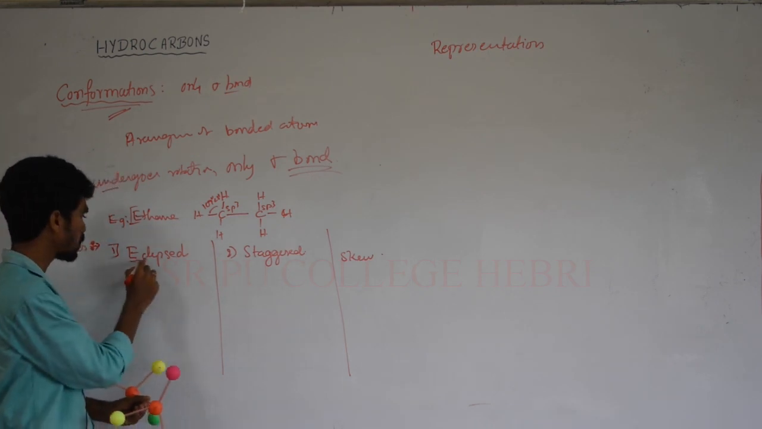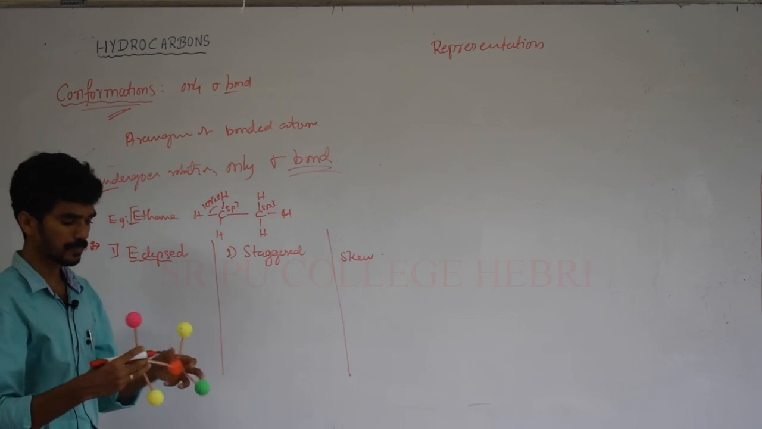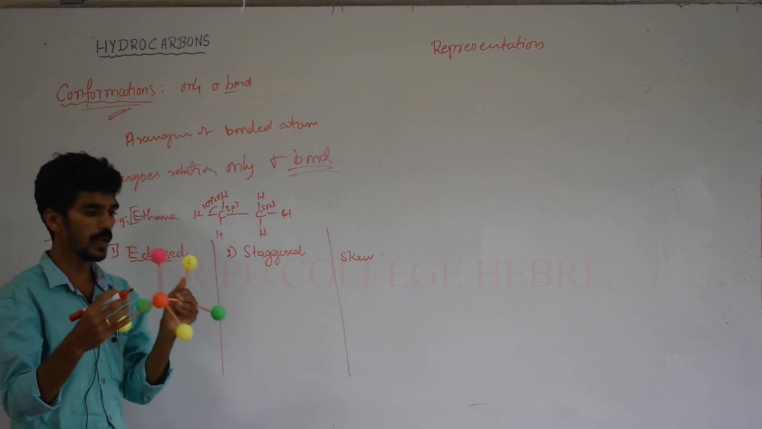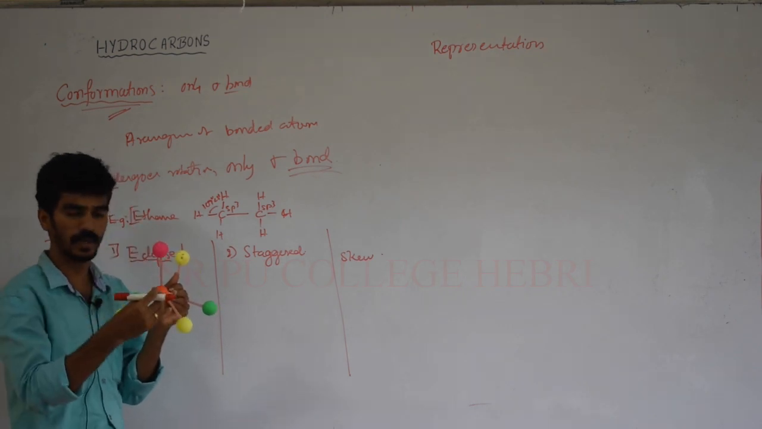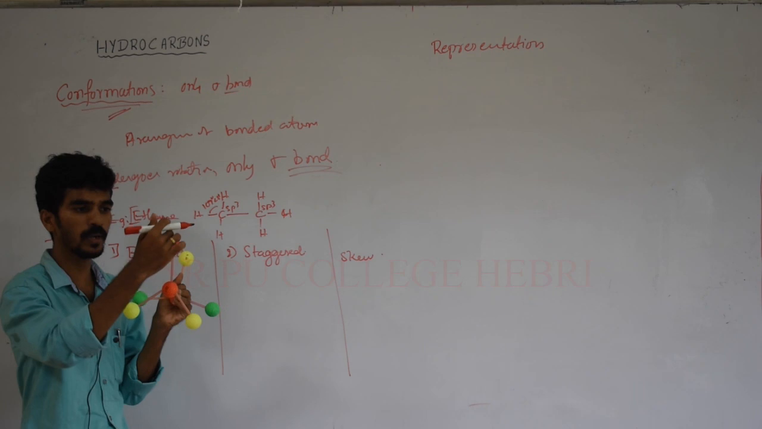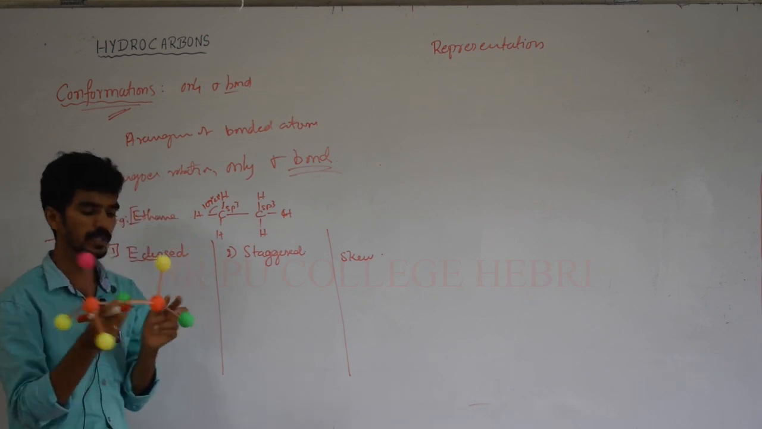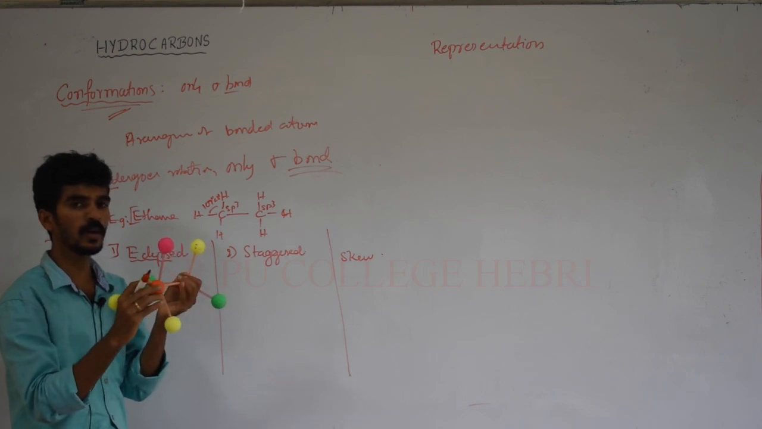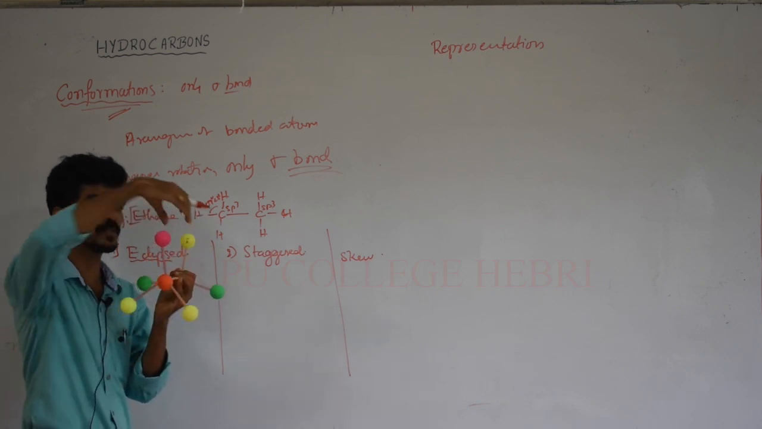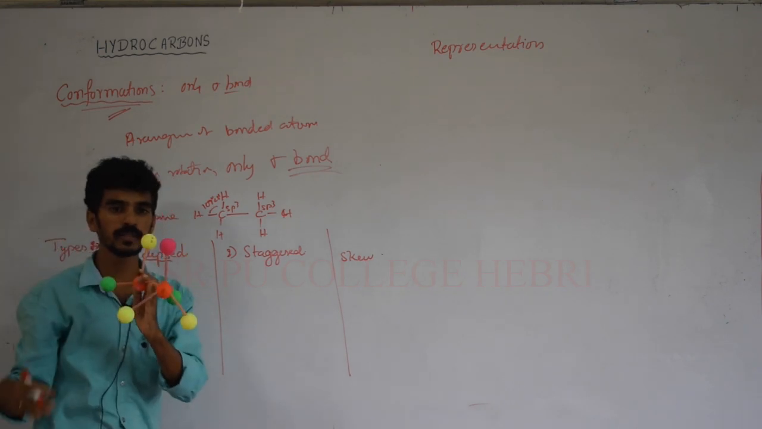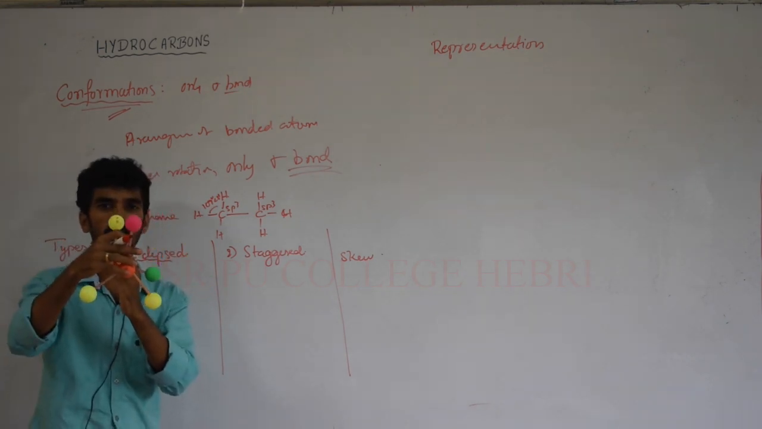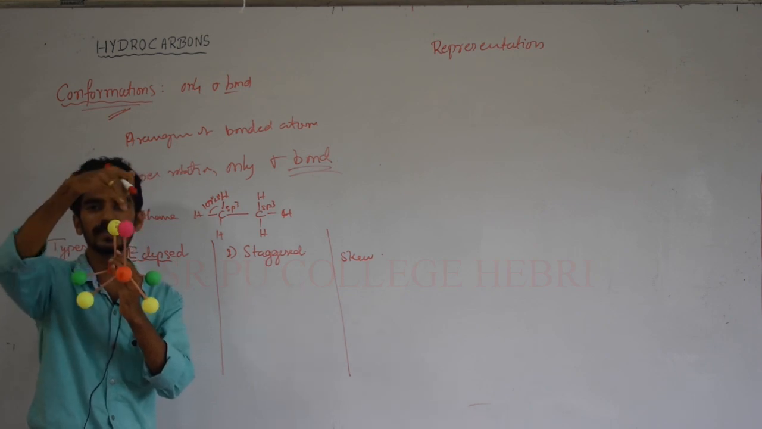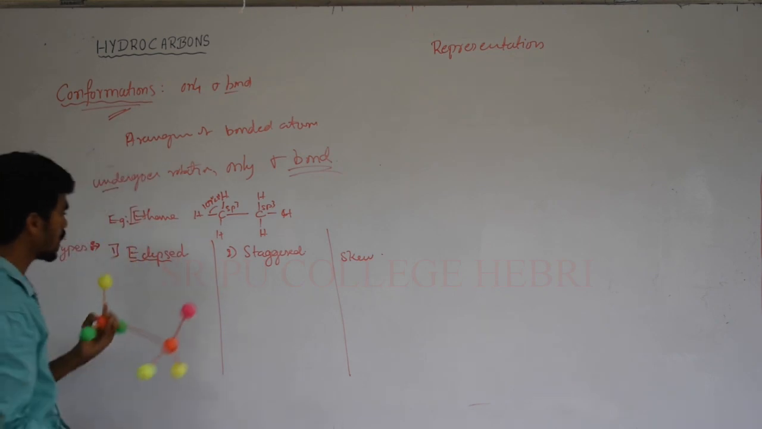Okay, so what does eclipsed form mean? If rotation is possible across the C-C sigma bond, imagine this is a front carbon bonded with a hydrogen, and this is a back carbon bonded with a hydrogen. If these two bonded atoms coincide with each other, what happens when you see this compound from this angle? The front hydrogen atom and the back hydrogen atom are exactly aligned. That is the eclipsed form.